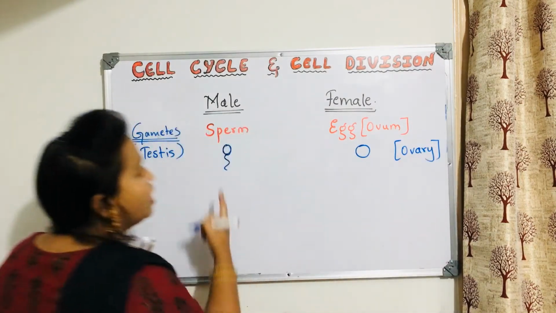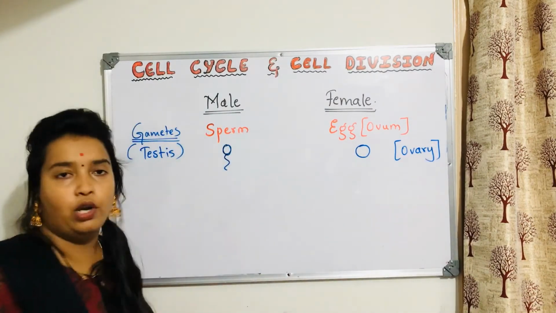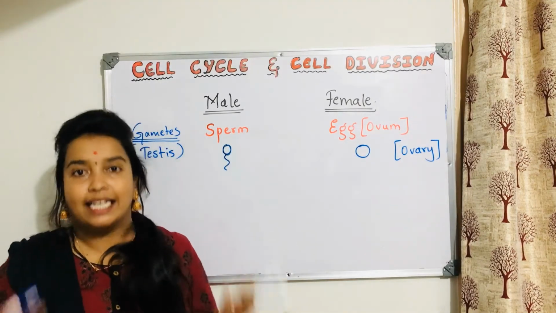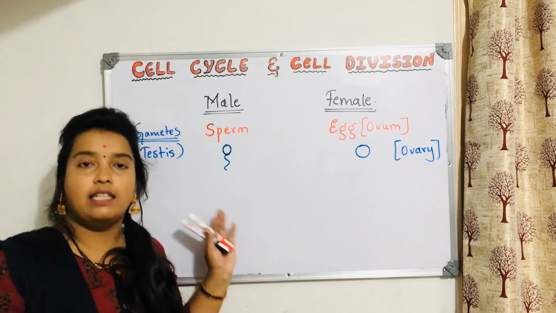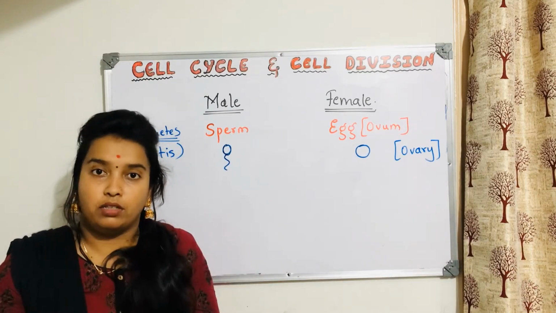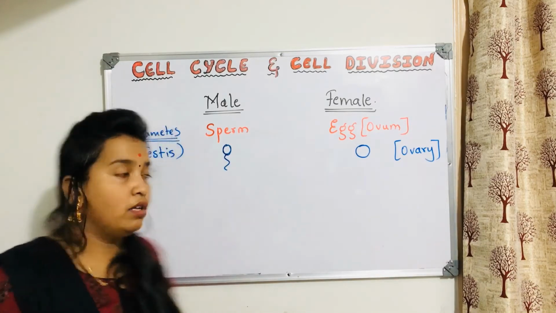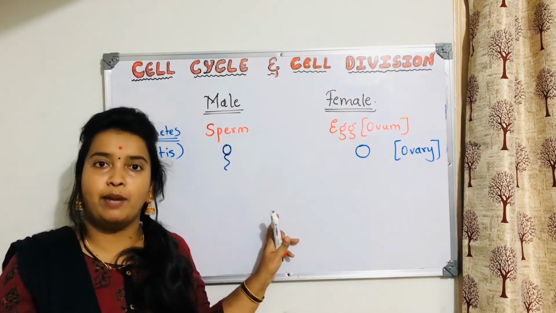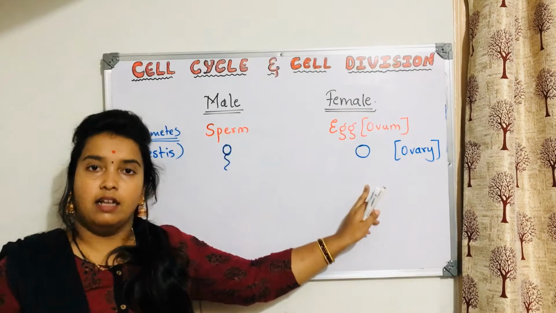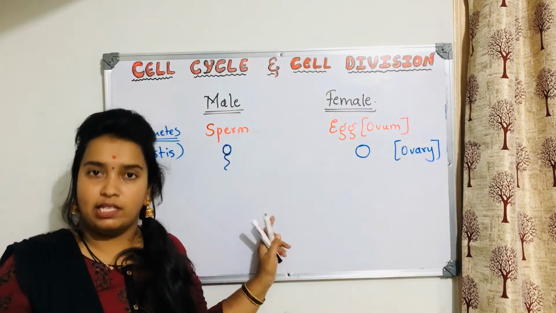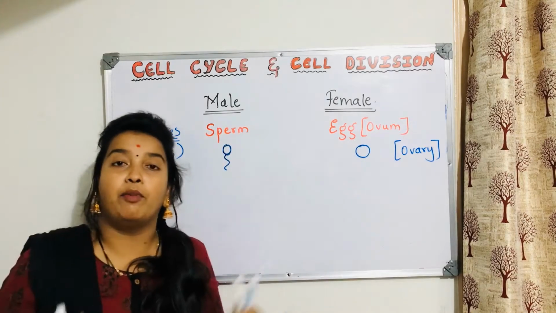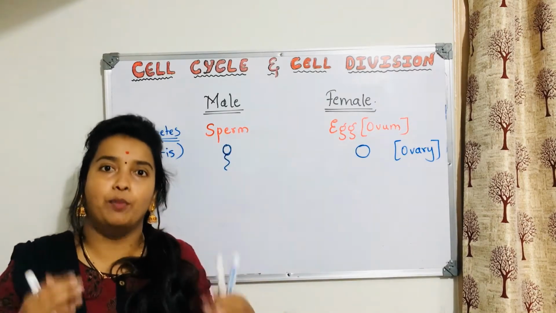So this is egg. Now what are these two? As I told you, these two are gametes. Gametes are nothing but sex cells. These are the cells which are going to give birth to a new life. They are different in morphology, yes. But these are also cells, just like body cells. The only thing is, they have half the number of chromosomes that the human cell has.